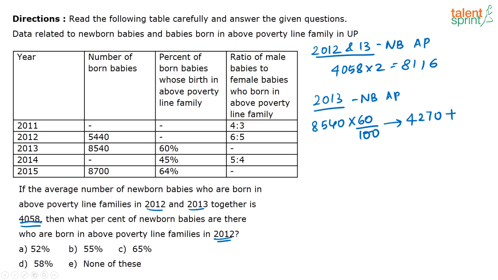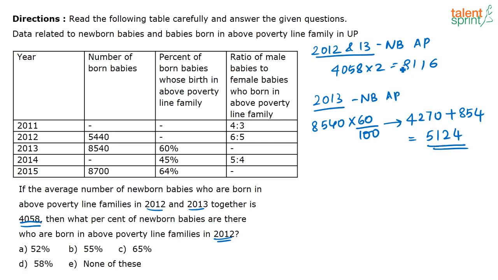Then plus 10% of 8540, that is 854. So 60% of 8540 is 5124. This is the number of newborn babies born in 2013 above poverty line.